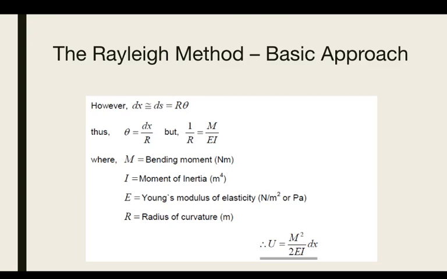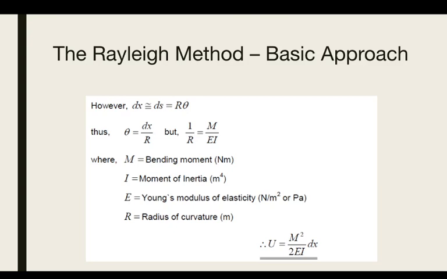You can write dx approximately equal to ds, which will give you r theta. So theta you can write as 1 over r dx, and 1 over r is equal to m divided by ei.